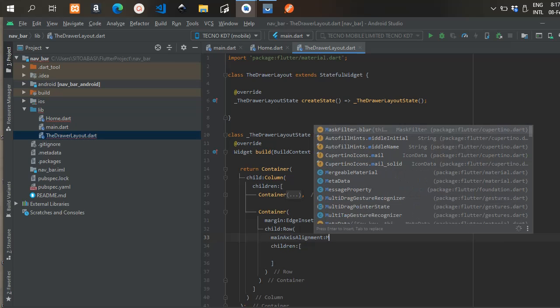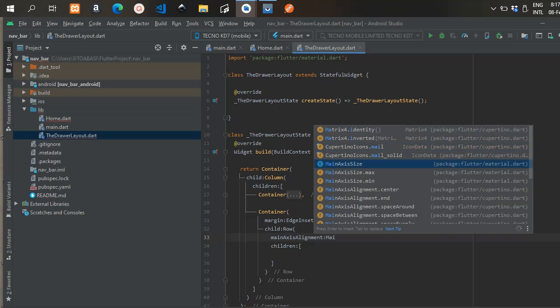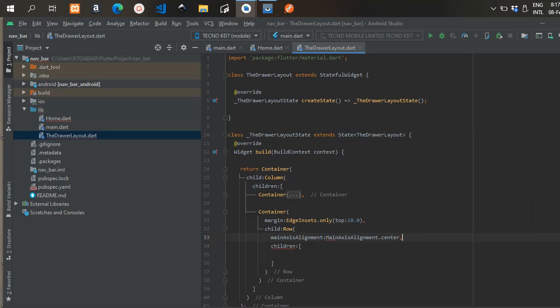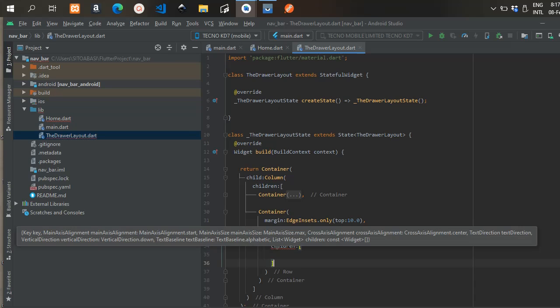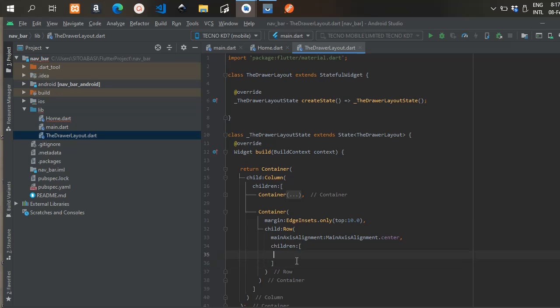So we also have another container in the column. We have two containers. We're creating another container. We're going to have this container have a child row. So the drawer layout is made up of a container with a column, and a column with two containers in it. And the second container has a row. We're creating a main axis alignment. We are giving the row a main axis alignment of center. So the widgets are going to be aligned in the center.